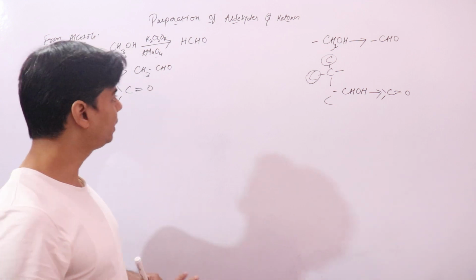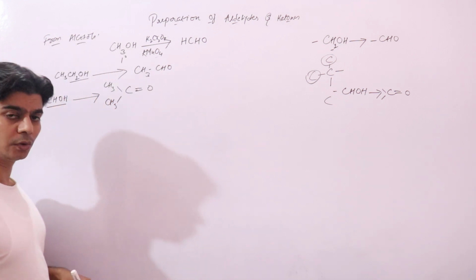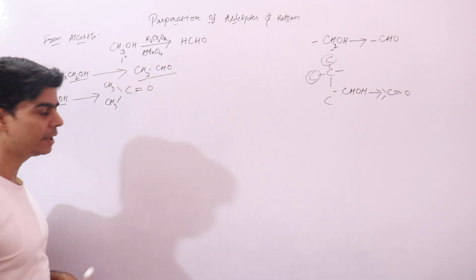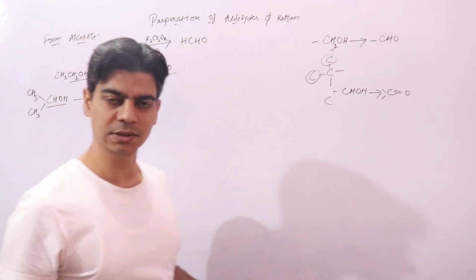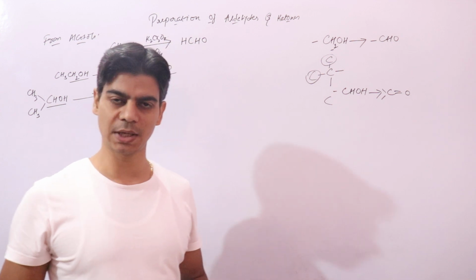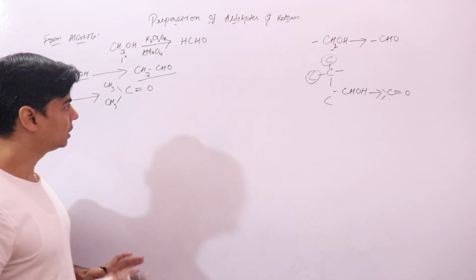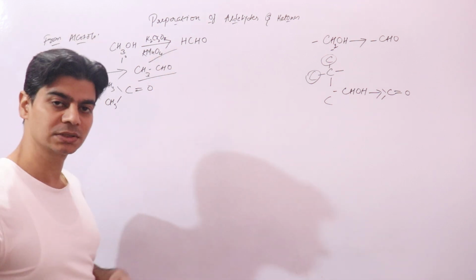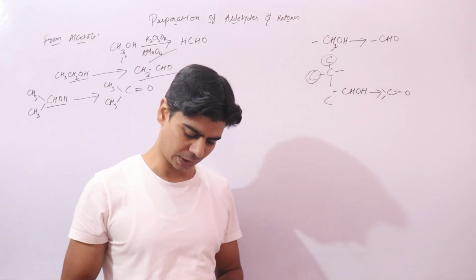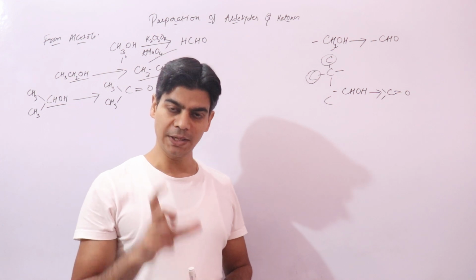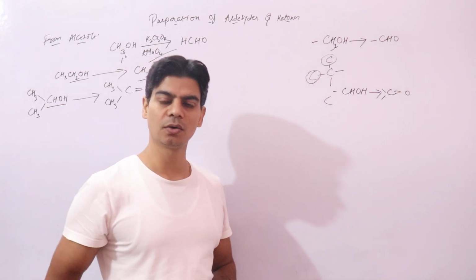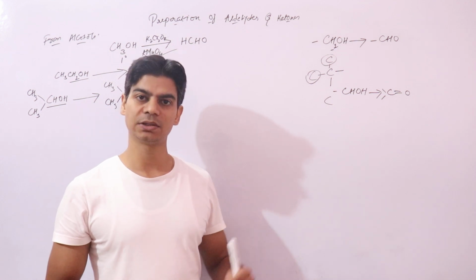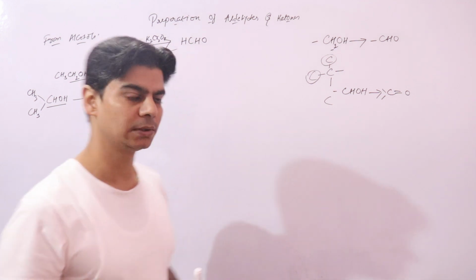This can be prevented. One thing you can do is, as soon as this aldehyde gets formed, you distill it out and you maintain the temperature of the reaction. And the other way you can do is you can use some other reagent. There are some different reagents available for this reaction that will selectively oxidize these alcohols to aldehydes. It will not continue the reaction further to carboxylic acid.